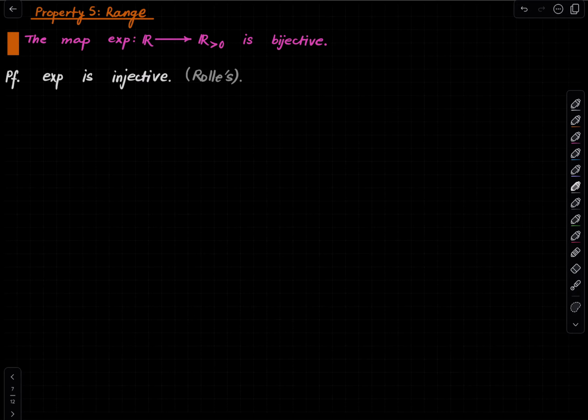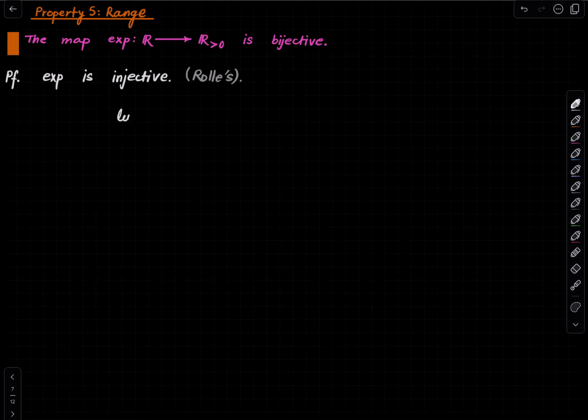And now why is it so that it will achieve every positive value? We know that the image of the exponential function is contained in the positive reals because of the positivity property. The exponential function is always positive. Why is it that it achieves all positive values? Well, because of the previous property.